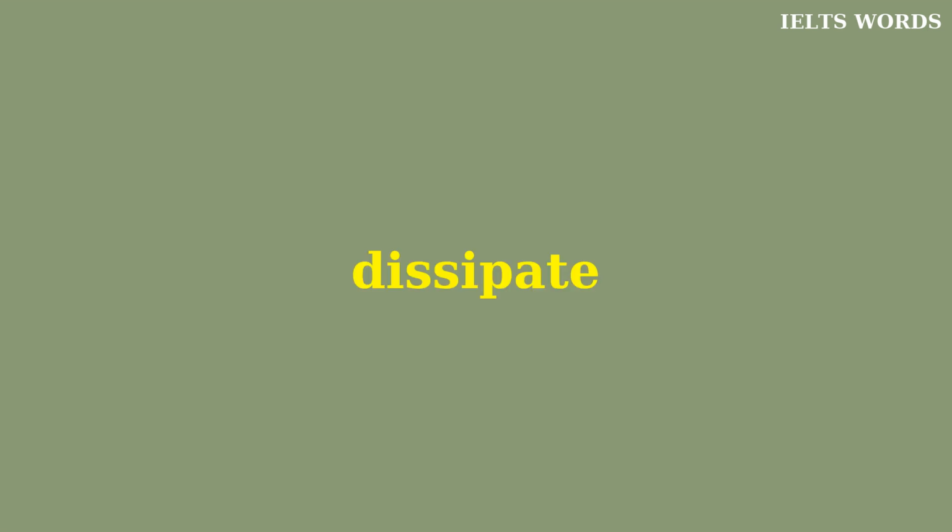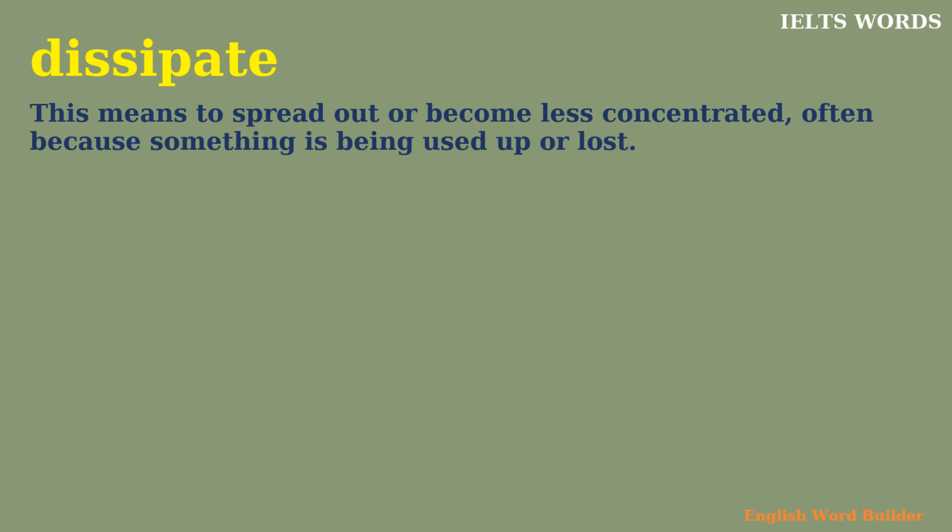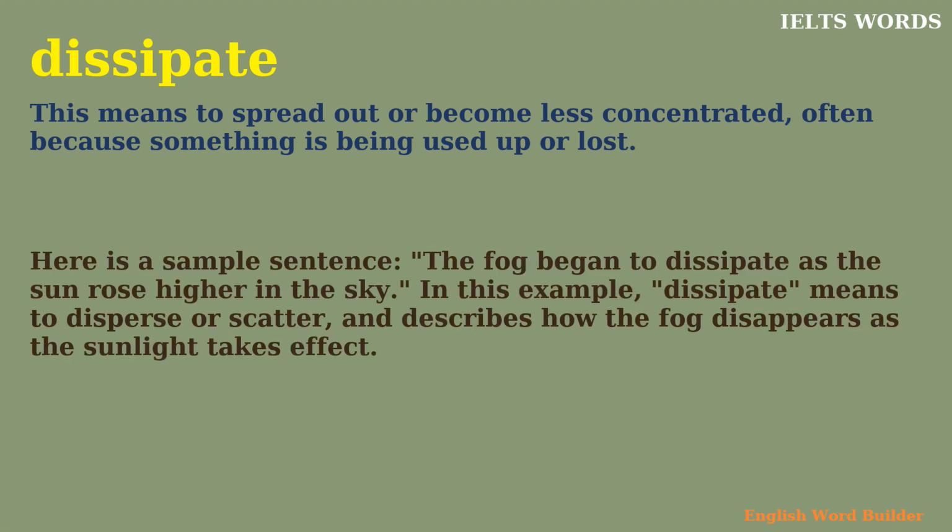Dissipate. This means to spread out or become less concentrated, often because something is being used up or lost. Here is a sample sentence. The fog began to dissipate as the sun rose higher in the sky. In this example, dissipate means to disperse or scatter, and describes how the fog disappears as the sunlight takes effect.